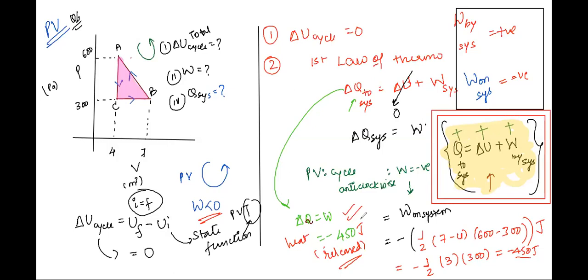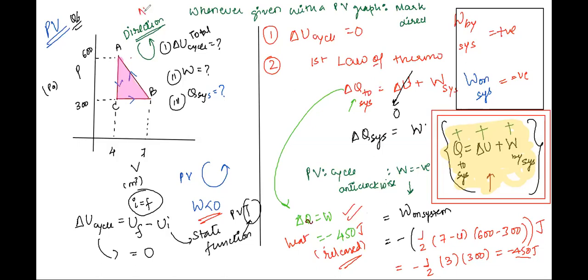So it is so important, class, to have a look at the direction of the arrows. Very important. So Mahila, in your notes, and everyone in your notes, write down: whenever given with a PV graph, mark directions properly. Take this down as a note, everyone, in your lecture notes. Mark directions properly.